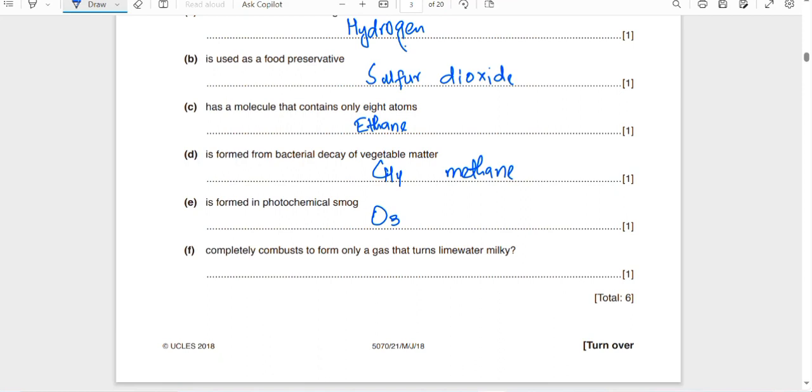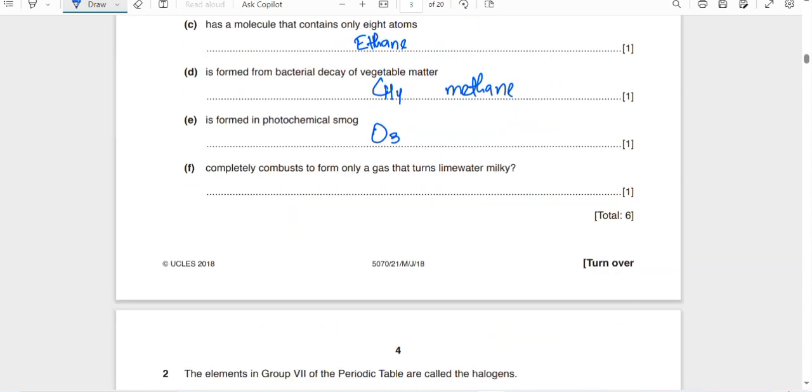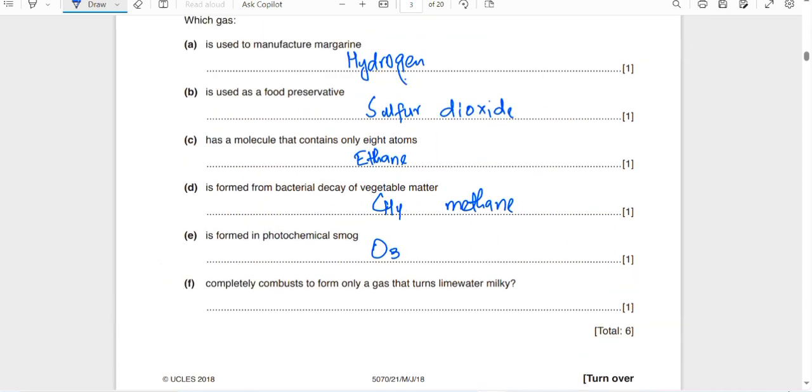Next, completely combusts to form only a gas that turns lime water milky. That must be carbon monoxide. When combustion of carbon monoxide takes place, it produces only one gas, carbon dioxide. I'm just writing here to explain: 2CO.